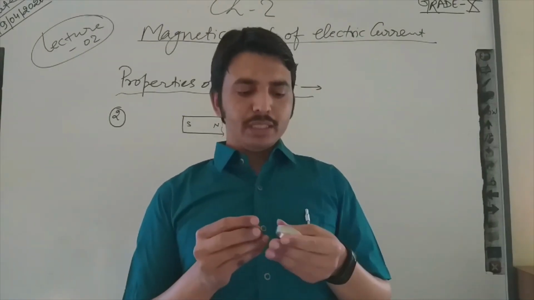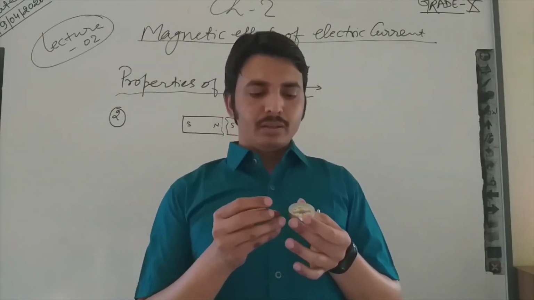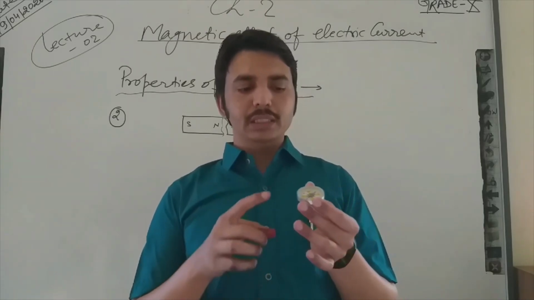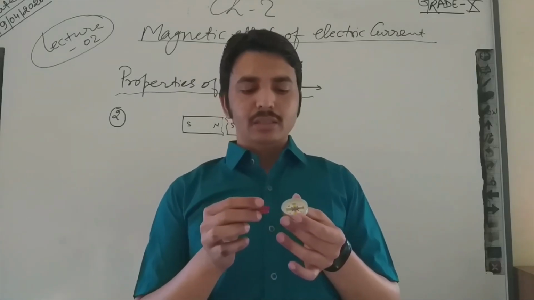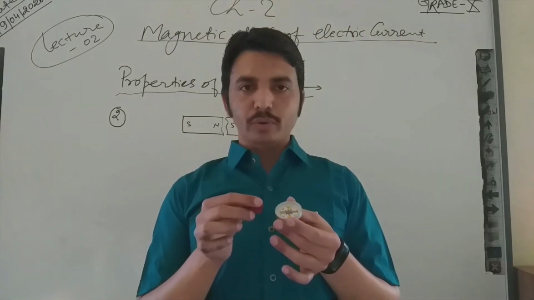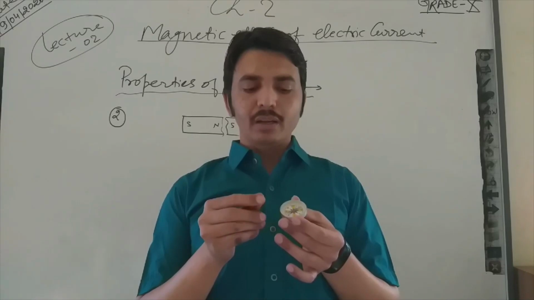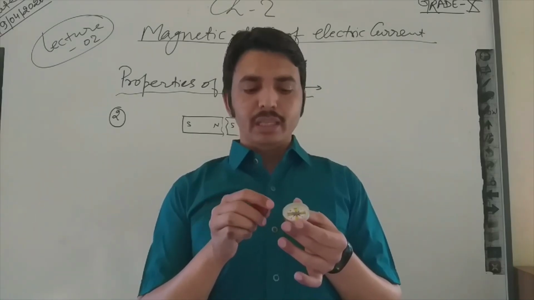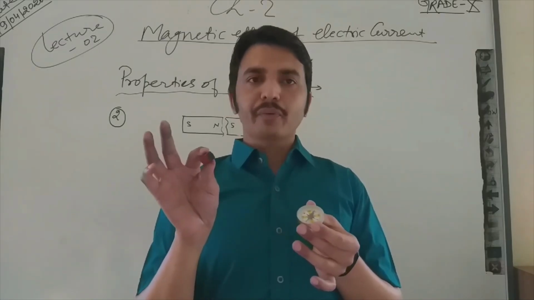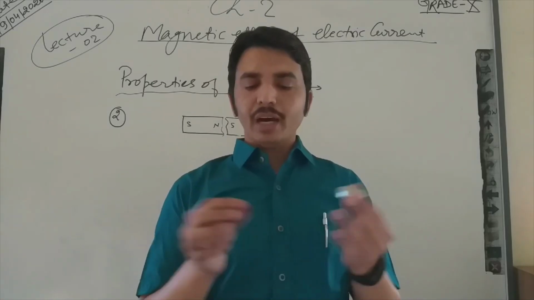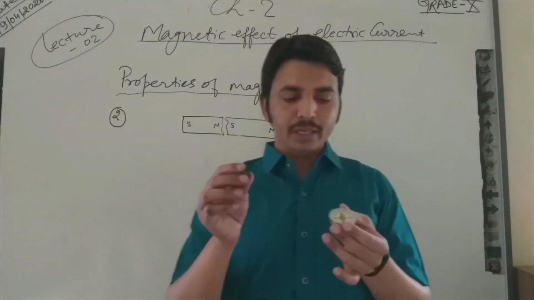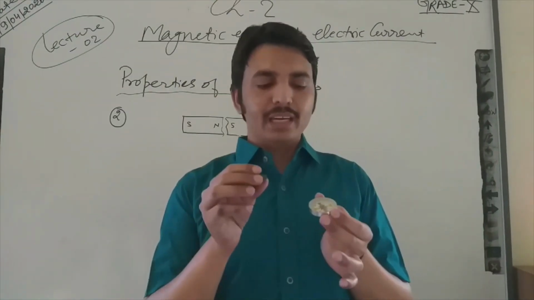You can see this right end of the compass is the north end, so it is attracted towards the south end of this magnet. If I rotate this magnet, you can see the needle of the compass is also rotating. This means this is a perfect bar magnet. If I break it again, then what will happen? There will be a smaller piece of magnet, and this piece will also behave like a perfect magnet.